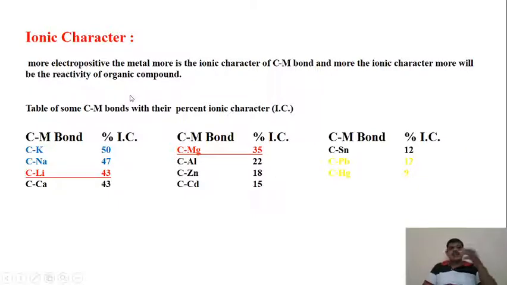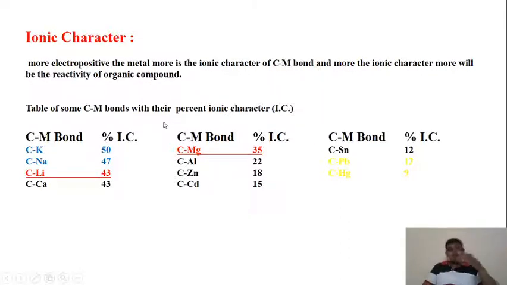Like the bond between potassium and carbon shows 50% ionic character. We study this ionic character because it decides the reactivity of the organometallic compound. The more the ionic character, the more reactive the organometallic compound will be.